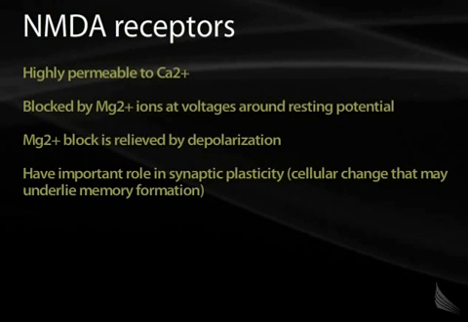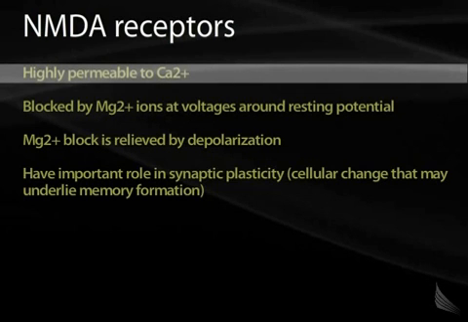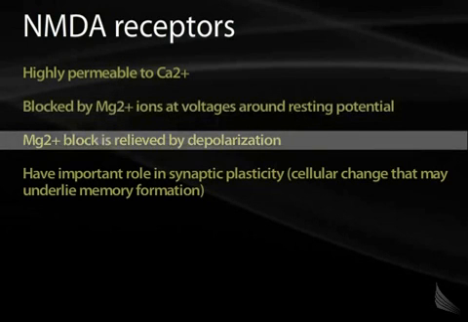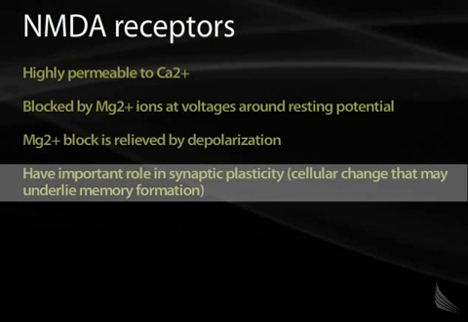The NMDA receptors are, again, calcium channels. They're highly permeable to calcium. They are blocked originally by magnesium ions around the resting potential. However, when the neuron containing the NMDA receptor is depolarized by other receptors, then the magnesium leaves the channel and allows the calcium ions to flow through. These NMDA receptors are classically important for synaptic plasticity and are thought to be very important for memory formation.